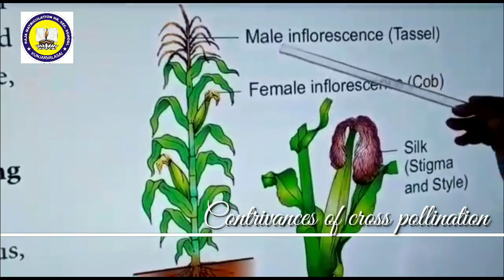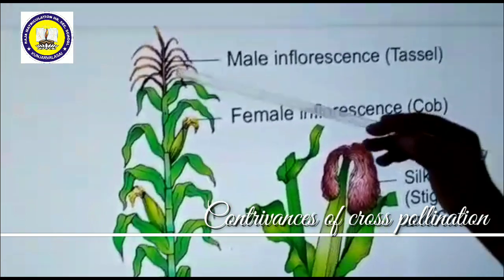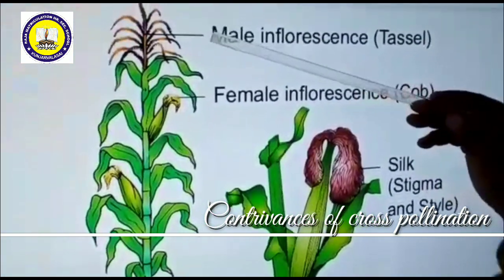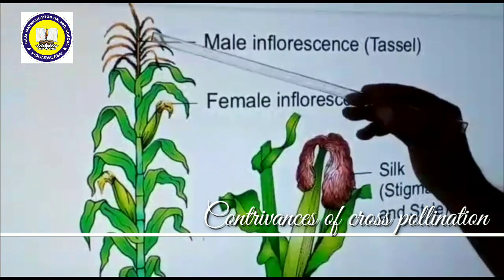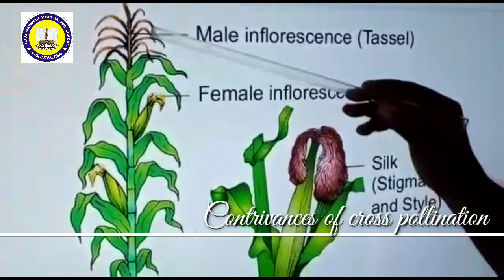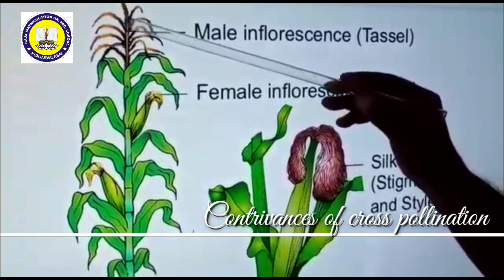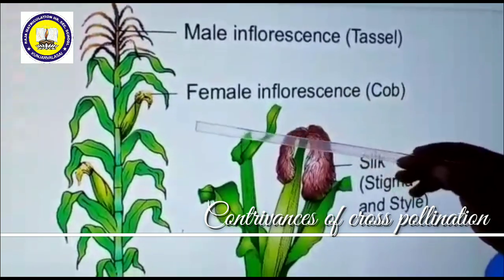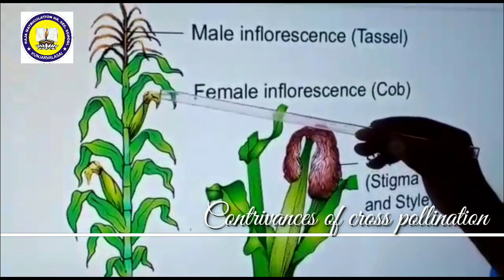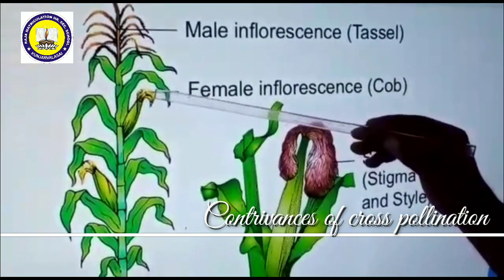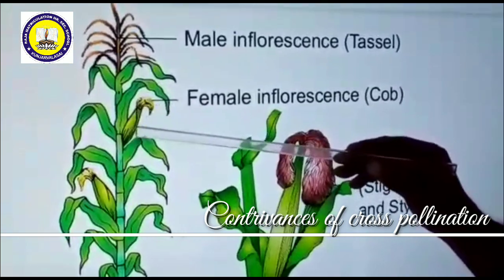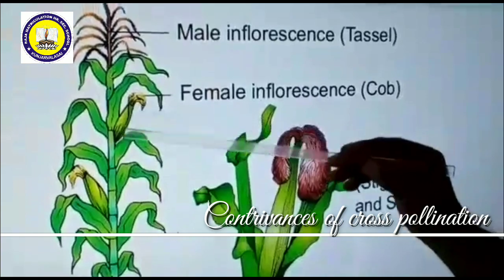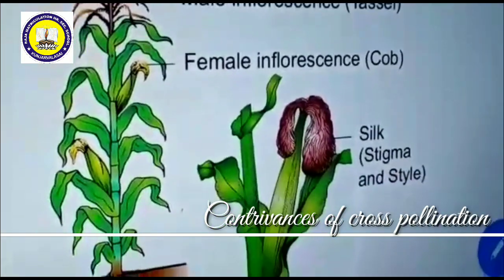The pollen grains might be very large in size. They cannot travel much distance, because a light wind will make them fall. Then the pollen grain falls on the stigma. Immediately, it is a silky stigma. The silky stigma and style, which are present on the tip of the cob, can receive all these pollen grains and pollination takes place.